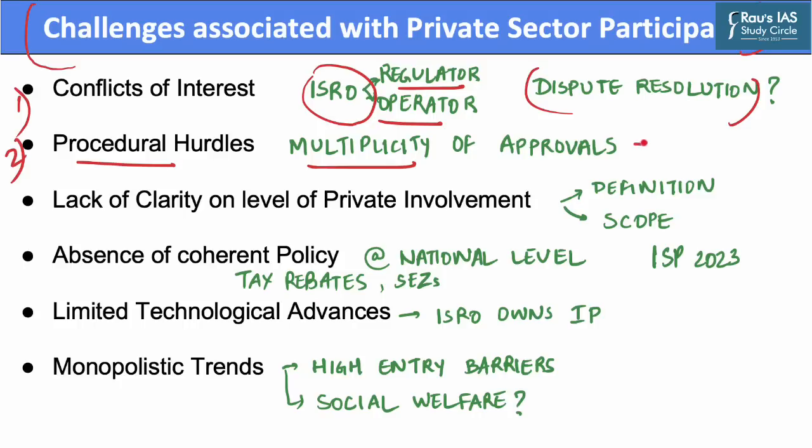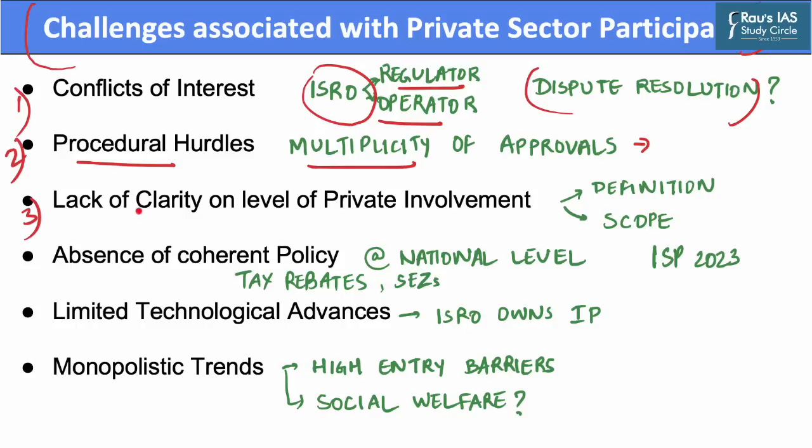For example, in the year 2017, a US-based company called RAU'S announced a $500 million satellite communication system in India. But this company is yet to receive any approvals or be given an expected timeline.